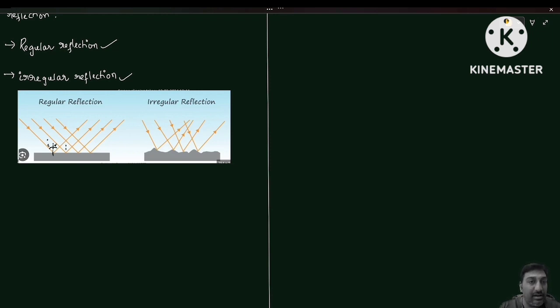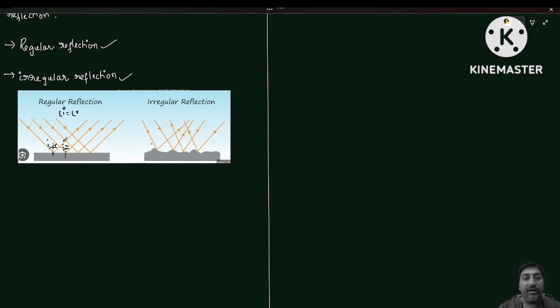Same thing is happening here now. Again here it is the normal, again here it is the angle of incidence, and again here it is the angle of reflection. At every point, the angle of incidence and angle of reflection are both the same. We are going to learn about all these things in detail.